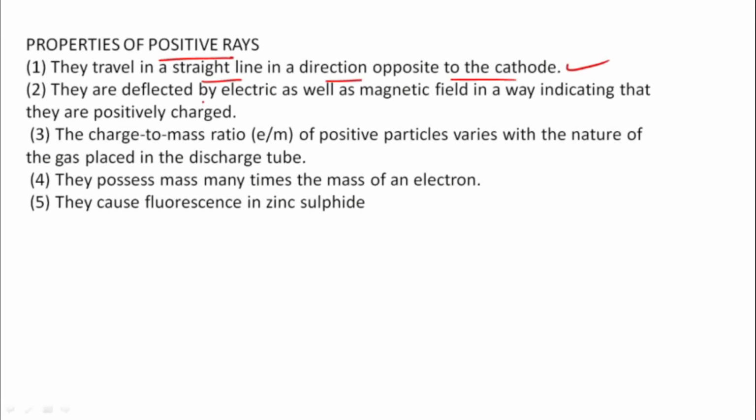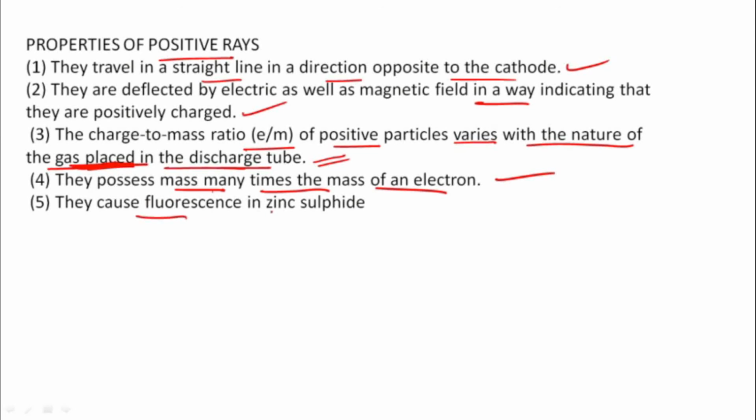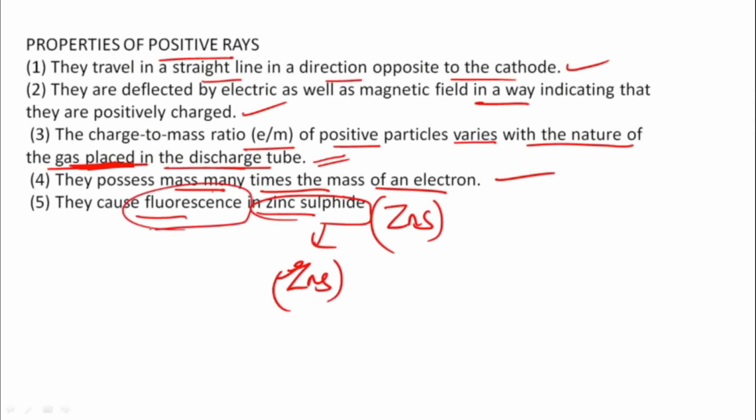True. They are deflected by electric as well as magnetic fields, indicating they are positively charged. True. The charge to mass ratio e/m of the positive ray particles varies with the nature of the gas placed in the discharge tube. They possess mass many times the mass of an electron. They cause fluorescence in zinc sulfide, ZnS. This is the zinc sulfide screen. They produce fluorescence, or glow.